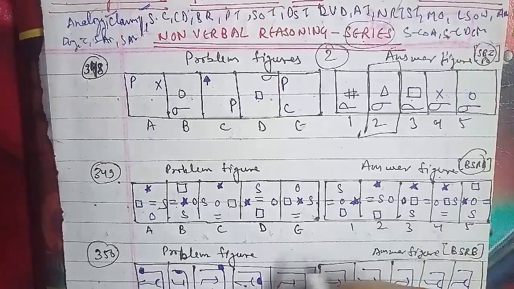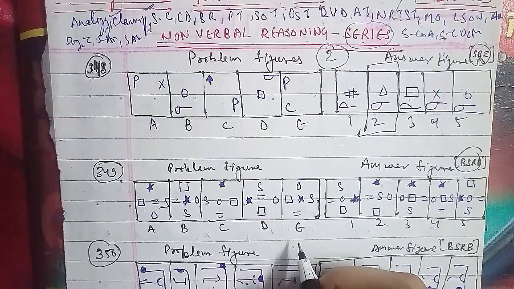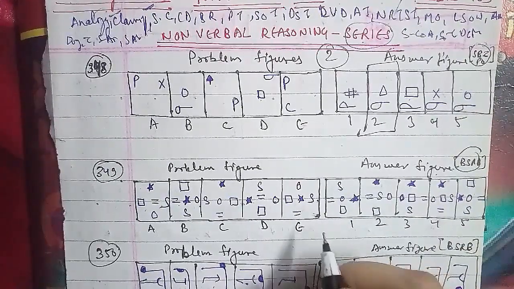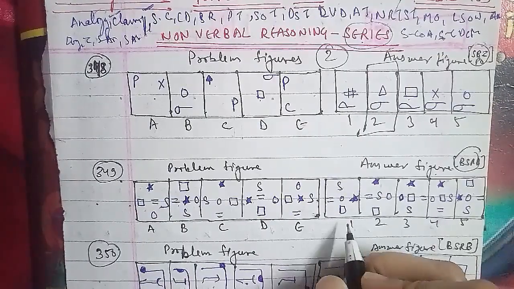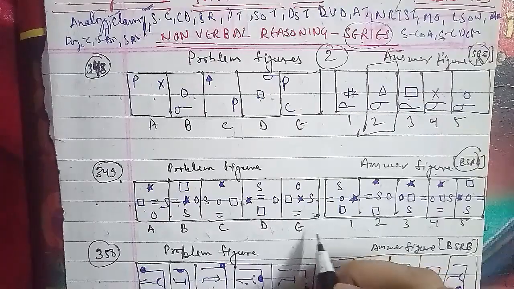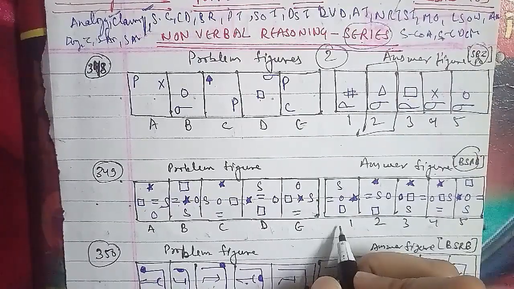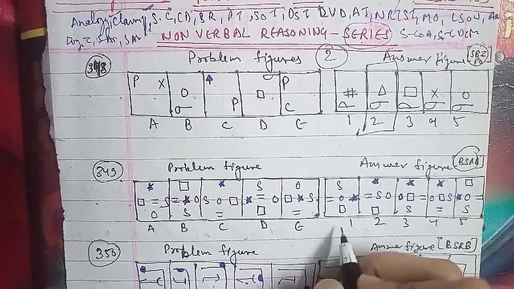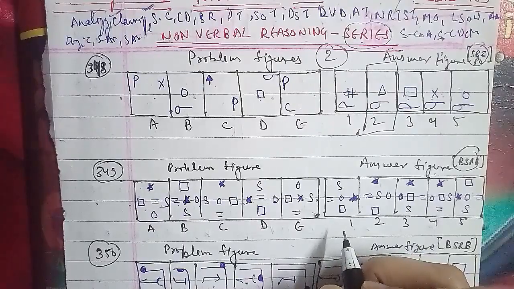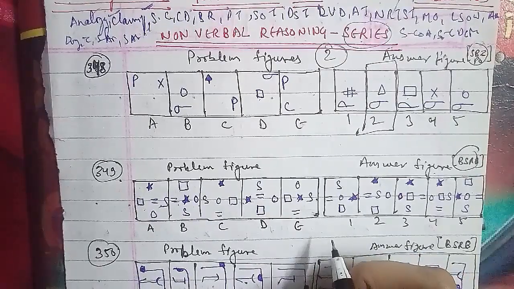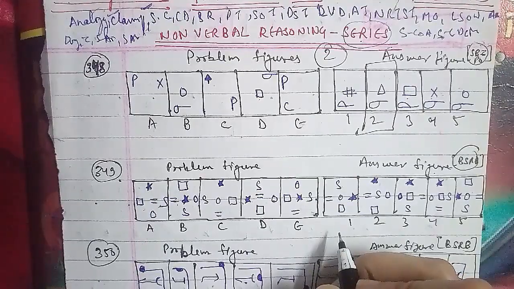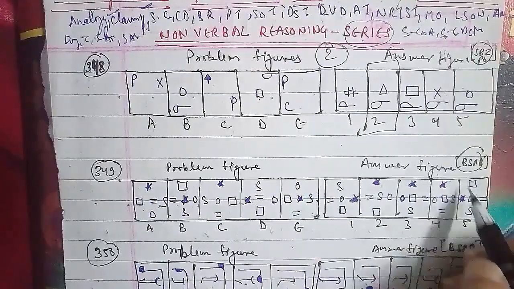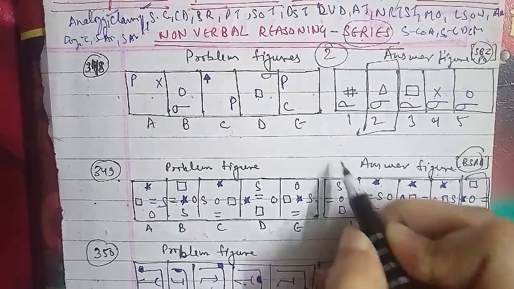In these particular figures, the symbols interchange positions pairwise sequentially in the clockwise direction, that is right and lower symbols in the first step, left and lower symbols in the second step, upper and left symbols in the third step, and right and upper symbols in the fourth step, and so on. So the other 3 symbols change position by moving clockwise in each step. So after the E figure, the 5th figure will be the right answer for this question.